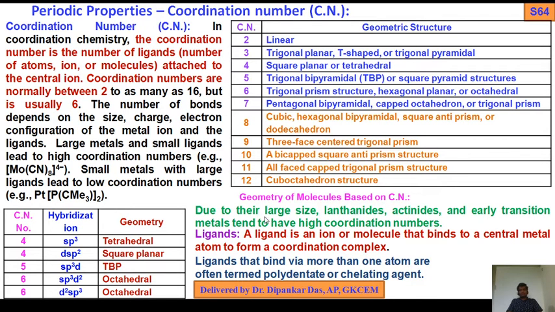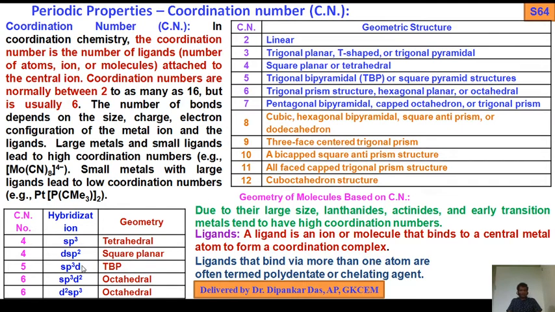Okay, now come to the next point, ligands. A ligand is an ion or molecule that binds to a central metal atom to form a coordination complex. Ligands that bind via more than one atom are often termed polydentate ligands or chelating agents. EDTA, ethylenediaminetetraacetic acid, you know, is a polydentate ligand with more than one donor site. So a ligand is an ion or molecule that binds to a central metal atom to form a coordination complex.